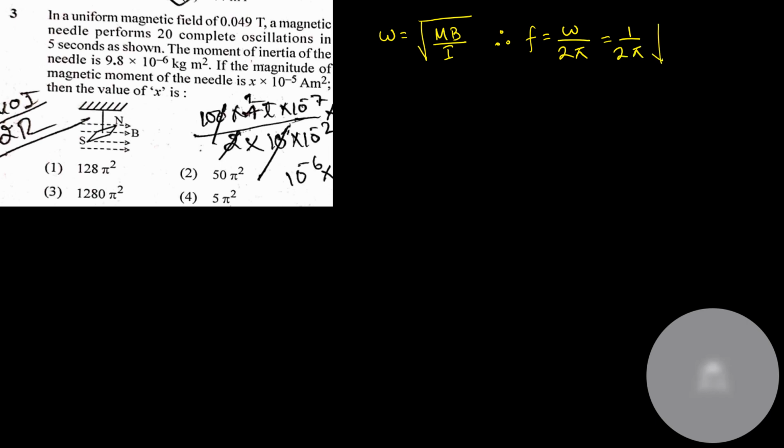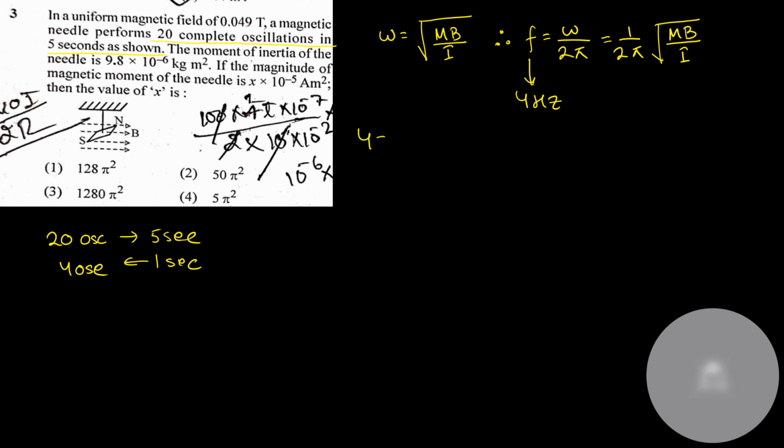And what is the value of omega for a dipole kept inside a magnetic field? mB by I. Now the frequency out here is given as 20 oscillations in 5 seconds. So in 1 second, how many oscillations are there? 20 divided by 5, which equals 4 oscillations. So the frequency out here is 4 oscillations per second, which can be written as 4 hertz.